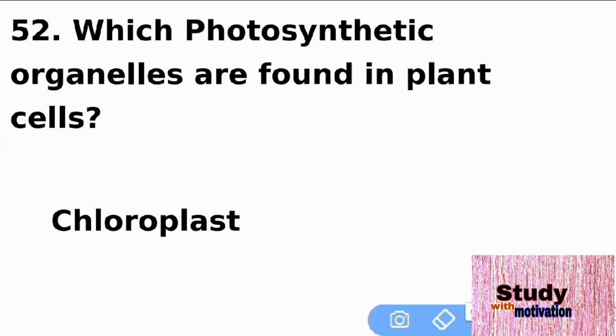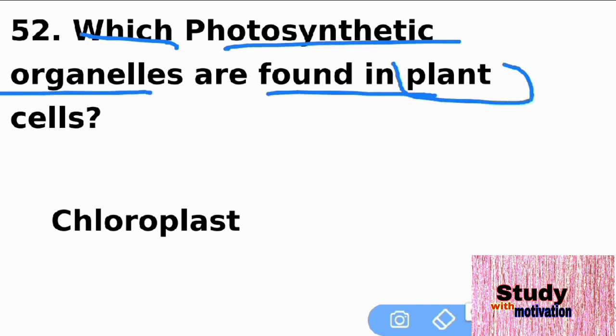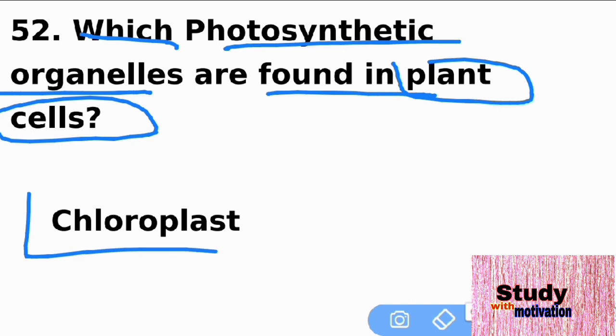The next question is 52. Which photosynthesis organelle is found in plant cells? That is chloroplast. Chloroplast is an organelle that is found in plants.